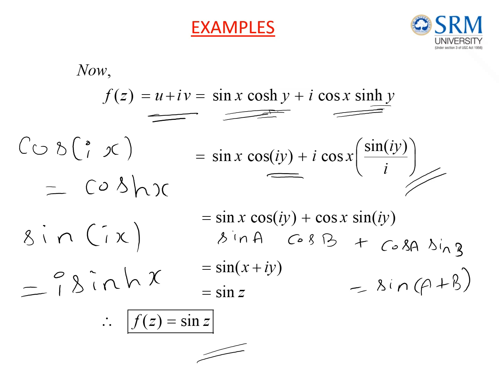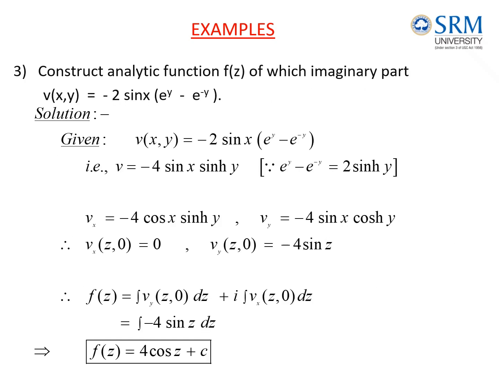The other way of finding f of z is by using the Milne Thomson method. We can find f of z directly; that you can try. Next, in the two examples we saw, u was given and we found the analytic function. In this problem v is given, and using the Milne Thomson method we are going to construct the analytic function f of z.